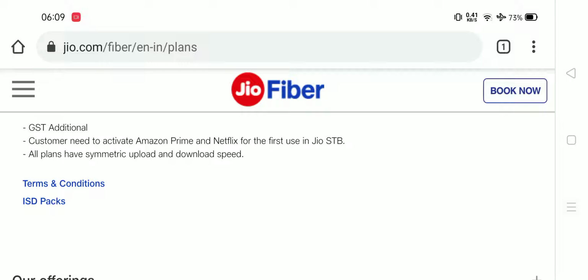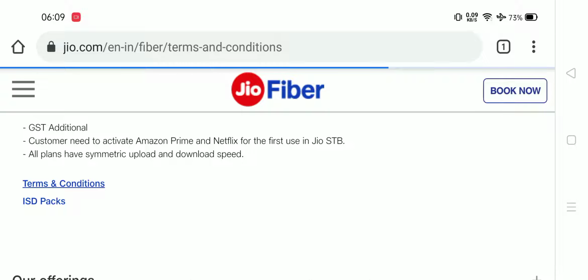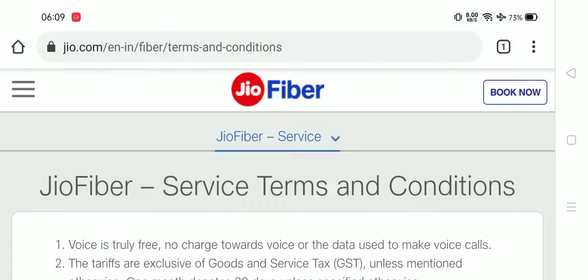And the second one is the consumer needs to activate Amazon Prime and Netflix for the first use in Jio TVs. Okay, so you have to activate it on your own, whether they will give you the activation key or something. And the third point is that all plans have symmetric upload and download speed. That means you will get the same upload and download speed. Okay, so there won't be any alteration between the upload and download speed.